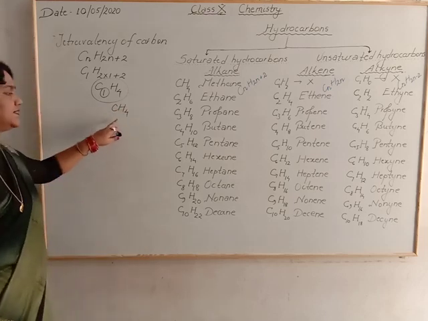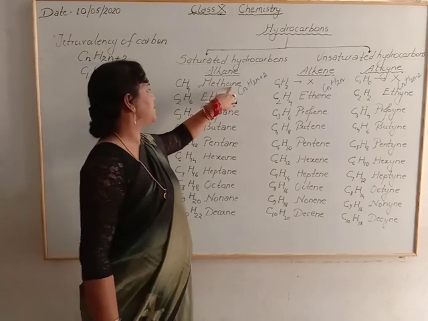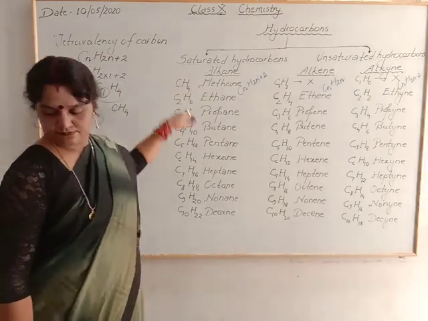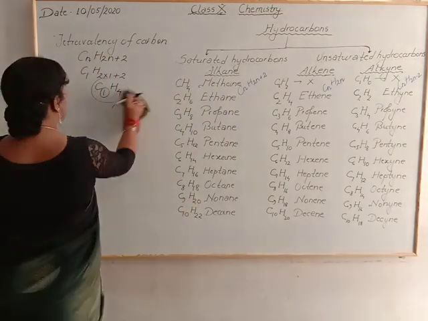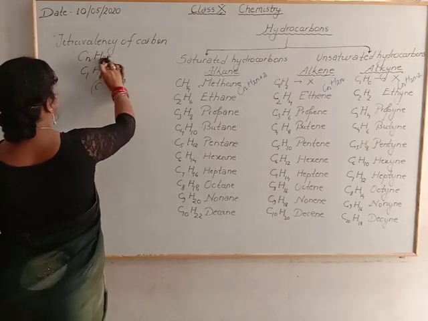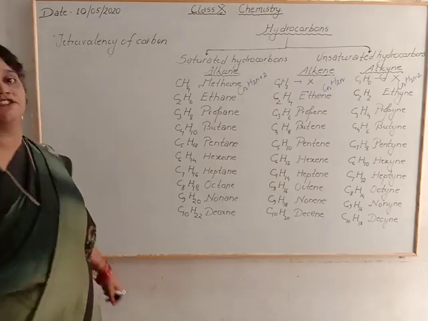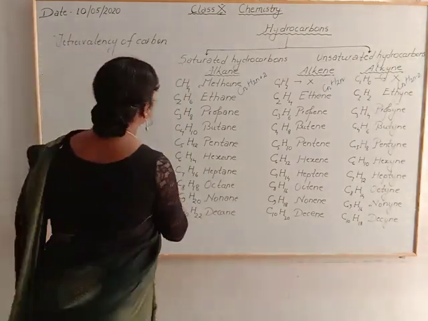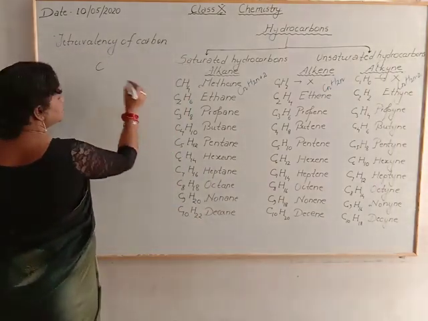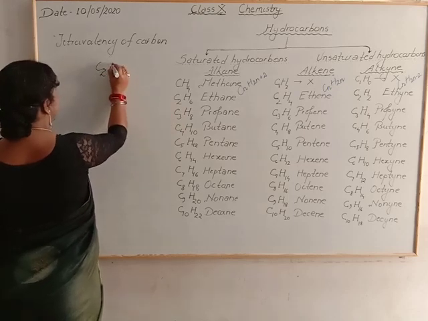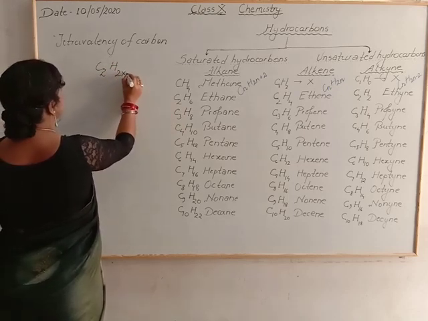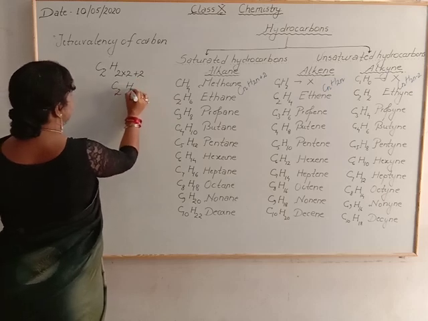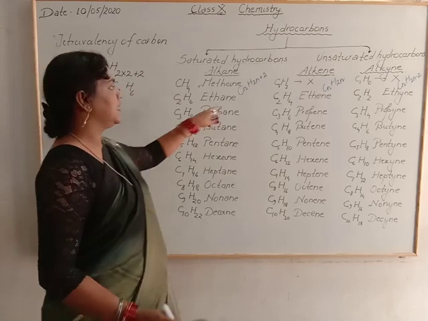And we know that this is methane. So the first member of alkane is methane, formula CH4. And we also know that this is a very important constituent of CNG, compressed natural gas. Now for the second member, C2H2 into 2 plus 2, so it will become C2H6, and this is ethane.